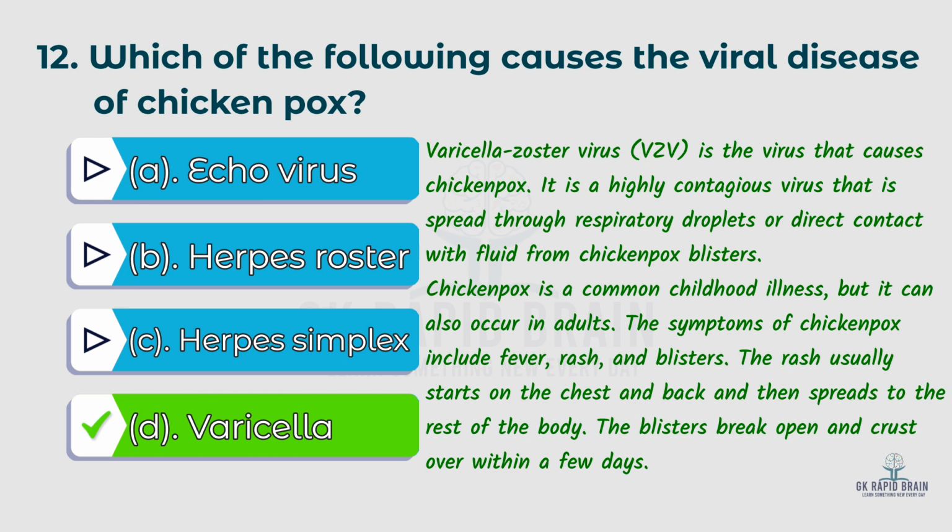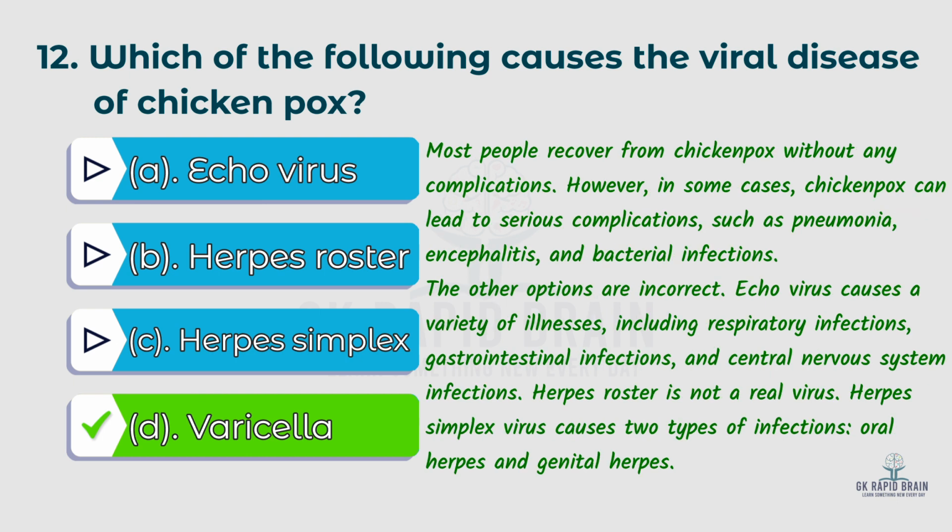Chickenpox is a common childhood illness, but it can also occur in adults. The symptoms of chickenpox include fever, rash, and blisters. The rash usually starts on the chest and back and then spreads to the rest of the body. The blisters break open and crust over within a few days. Most people recover from chickenpox without any complications. However, in some cases, chickenpox can lead to serious complications such as pneumonia, encephalitis, and bacterial infection.